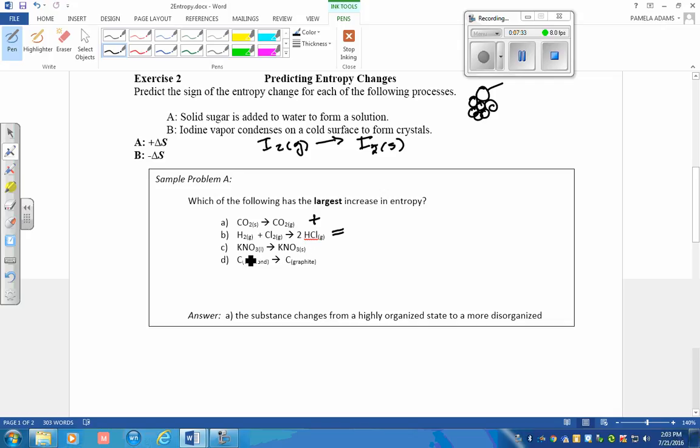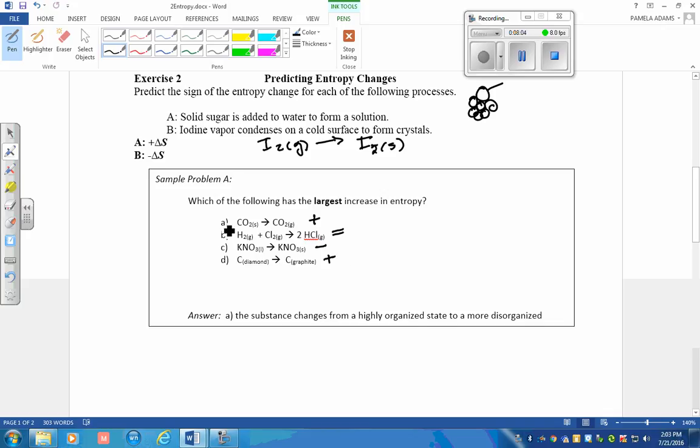And here we have potassium nitrate evaporating out to form the crystal. So that is a negative situation. Delta S decreases. Here we have the very organized network solid, a diamond, going into graphite. Graphite is less organized than the diamond, so that is a positive change.